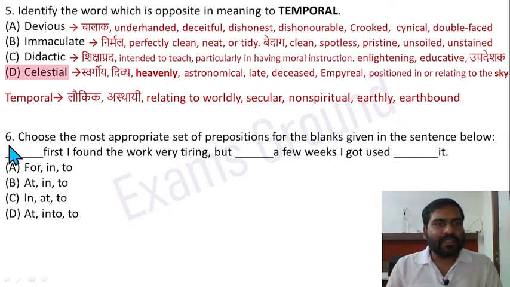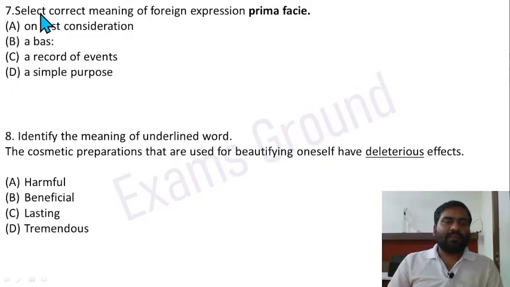Next question, question 6. Choose the most appropriate set of prepositions for the blanks given in the sentence below. At first, I found the work very tiring, but in a few weeks I got used to it. So option B is correct here. At, in, to.